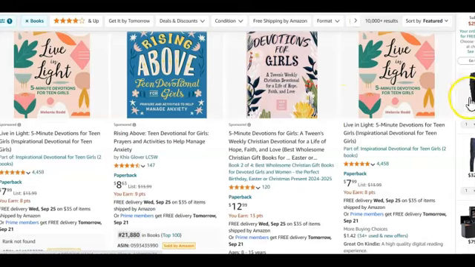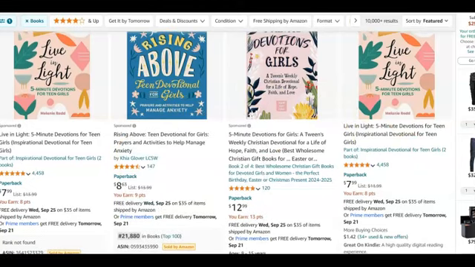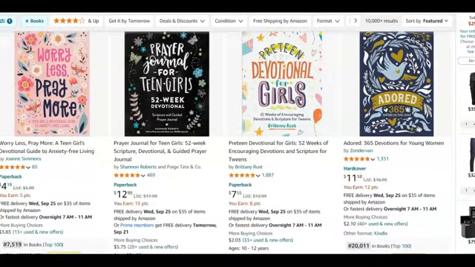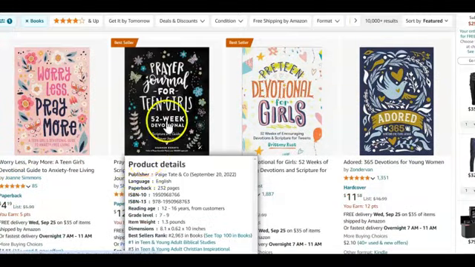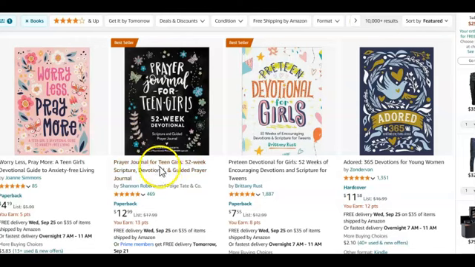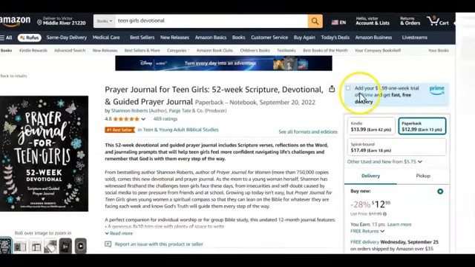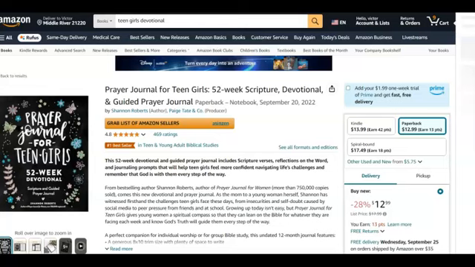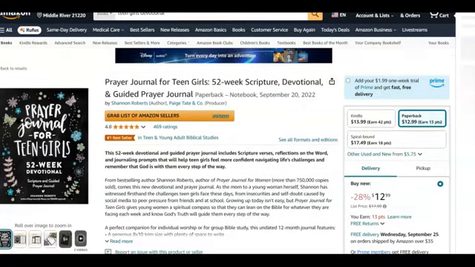Once you get to amazon.com to search for books, every book has an ASIN. So let's take, for instance, let me just pick up a book here so I can show you the ASIN for each of these books. Every book here has an ASIN. So if I decide to go with this particular book, Prayer Journal, let's check out the ASIN. You just click on the book. Now you're going to scroll down for you to find the ASIN. And this is exactly what you're also going to do for your book.